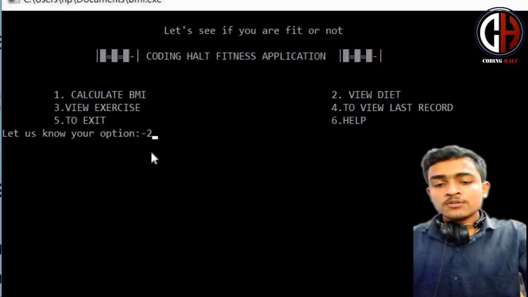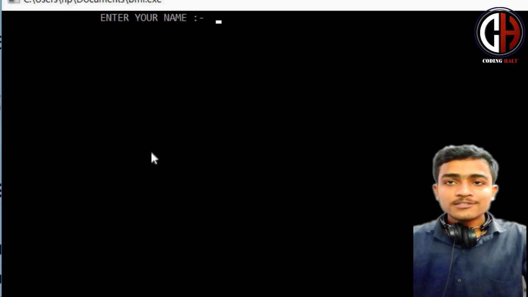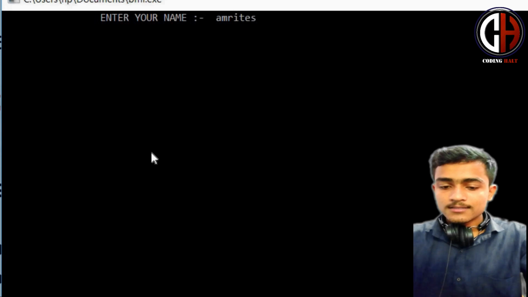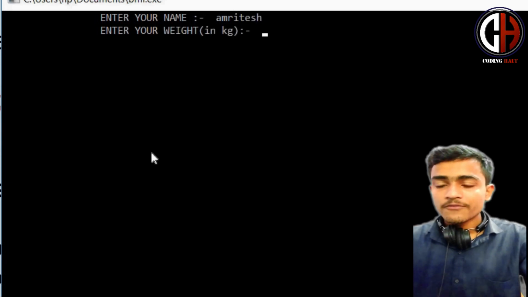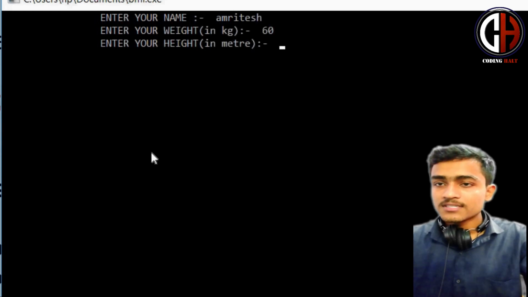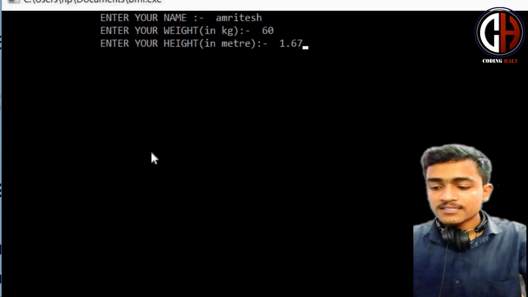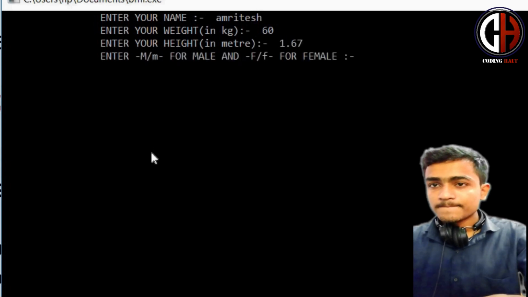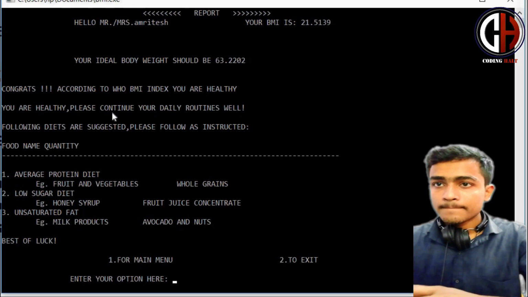Let me show you option 2, what food I should eat. I'm typing my name. Weight in kg, again the weight was 60, height 1.67, I guess. Okay, M.